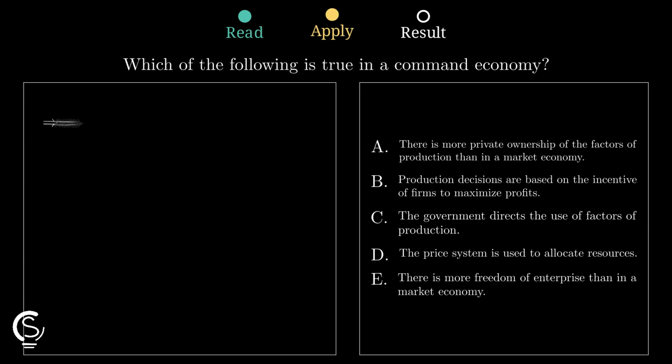Next, identify that in this system, the government or a central authority controls the factors of production. They decide what to produce, how to produce it, and who gets it.